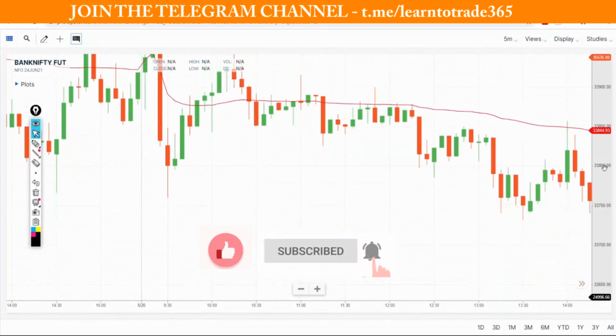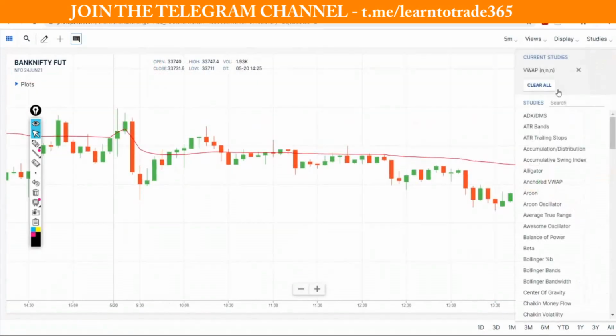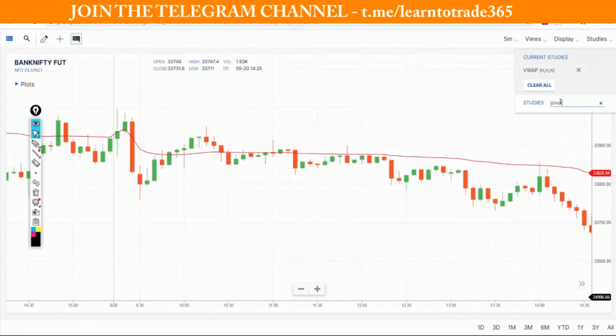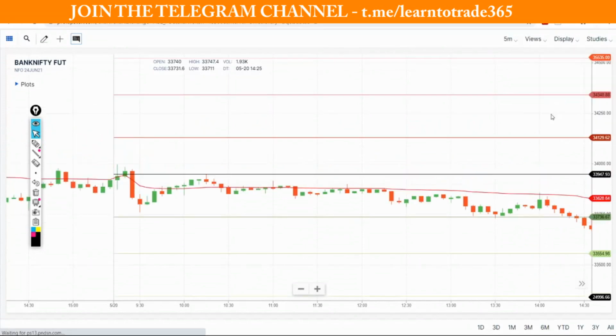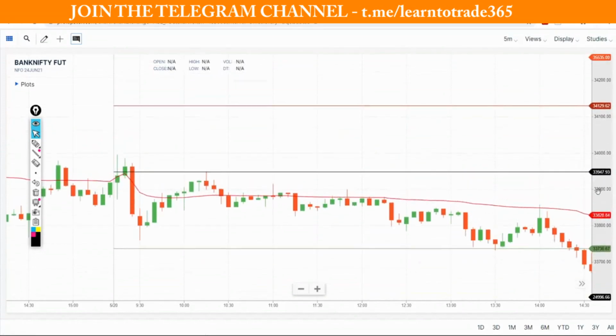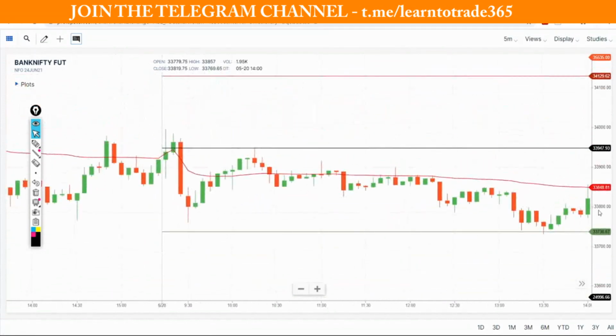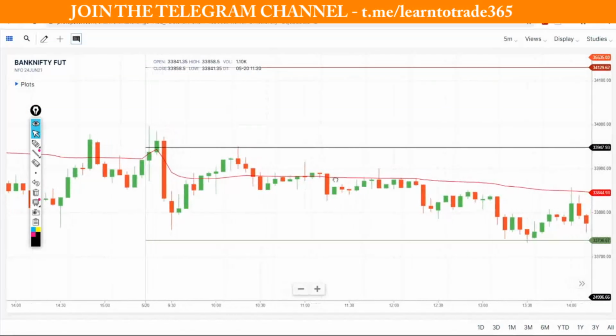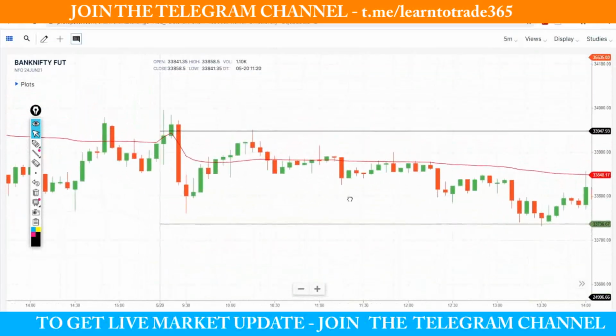Sorry, just a minute. Okay, I'm just re-adding it. Just searching pivot points, and no change in the settings. It's just a simple pivot setting which I'm adding here. So I will share one simplest way by which pivot points can help you understand a minimum intraday direction of Bank Nifty with some basic rules or basic conditions.